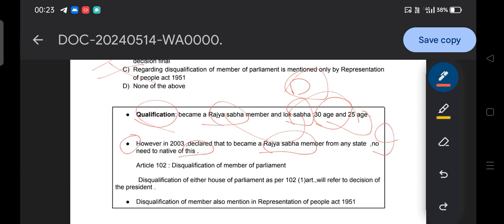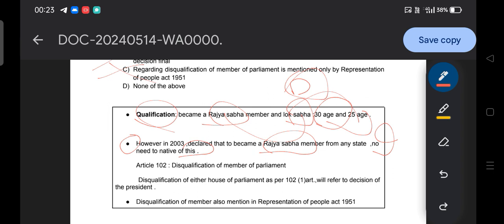Okay, that means what? Say for example, I am from Odisha. So according to the 2003 act, I can also be a Rajya Sabha member from Chhattisgarh. I can also be a Rajya Sabha member from Telangana. Another example: in Odisha, Aspin Boysanov, they represent Odisha in Rajya Sabha, but they are not from Odisha.